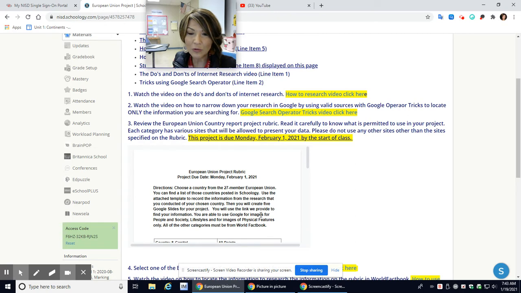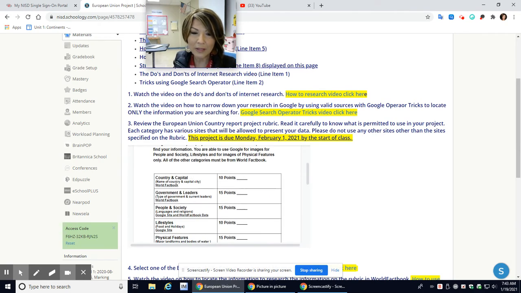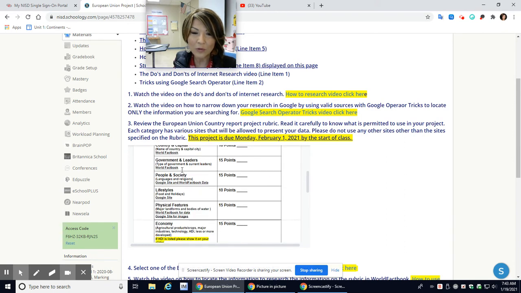You're able to use Google for images for people in society, lifestyles, and for images of physical features only. All other categories must be from World Factbook. Country and capital, you're going to get that from World Factbook. Government leaders, World Factbook. People in society, languages and religions, you'll get that from World Factbook. But images, you can get that from Google. Okay? Lifestyles, you can get that from Google.